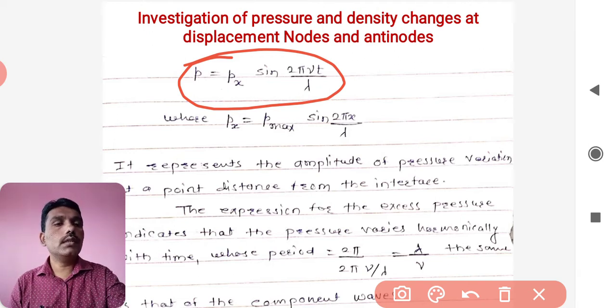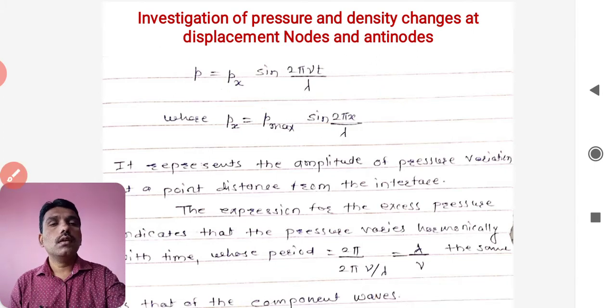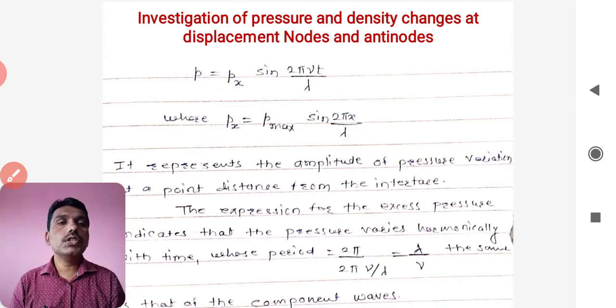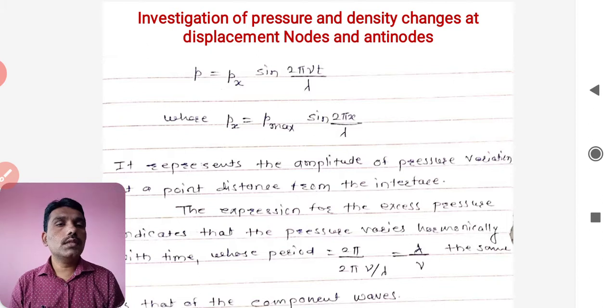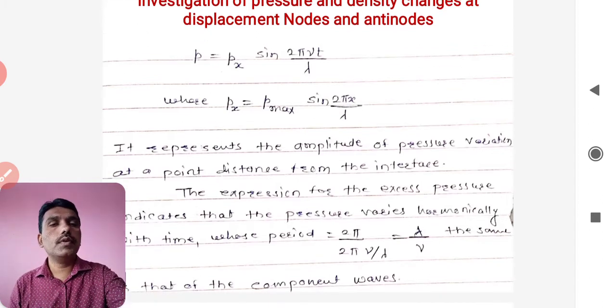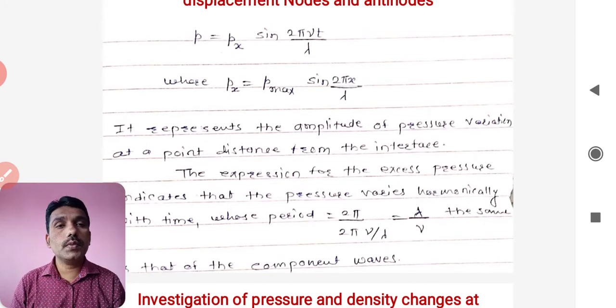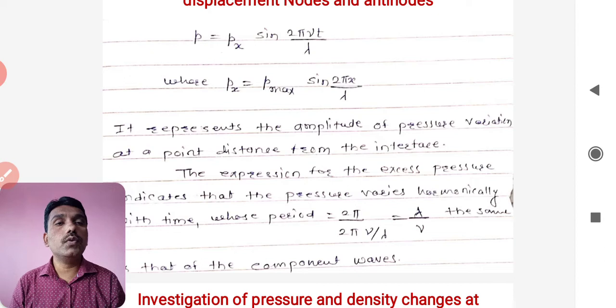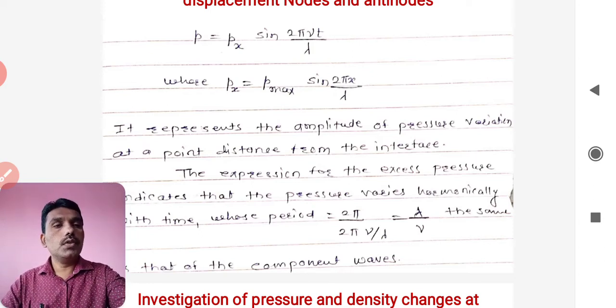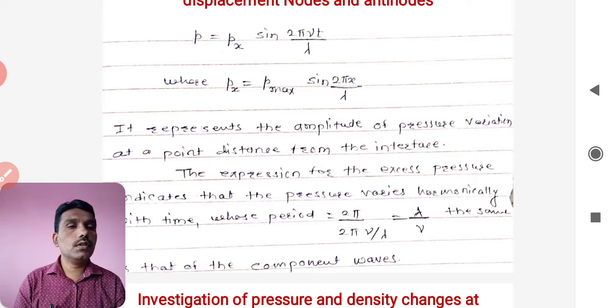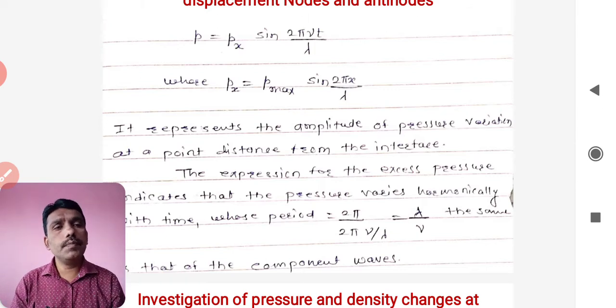So if you look at this case, this relationship is going to be concerned, that is, the amplitude of the pressure variation at a point at a distance from the interface is very much important. That is what the total value is going to be dependent on.